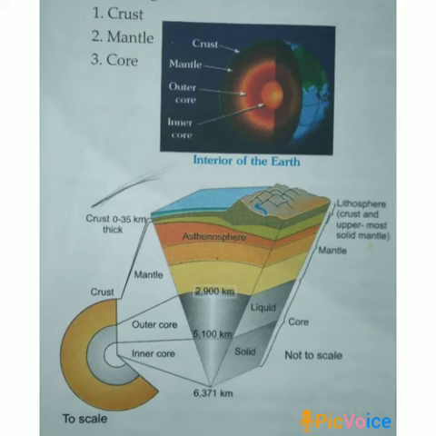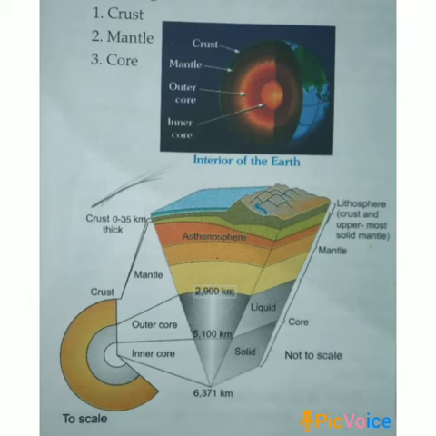The core of the Earth is rich in iron and nickel and known as NiFe. Here Ni stands for nickel and Fe stands for ferrous. In Latin, ferrous is called iron.